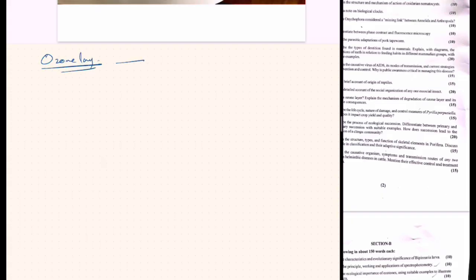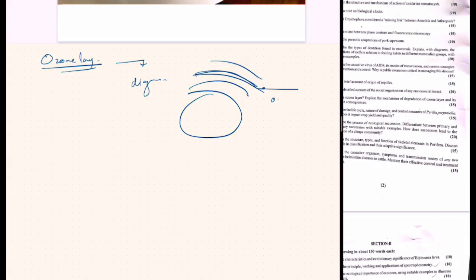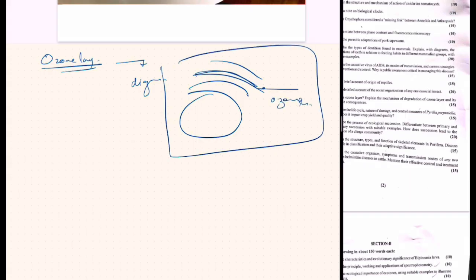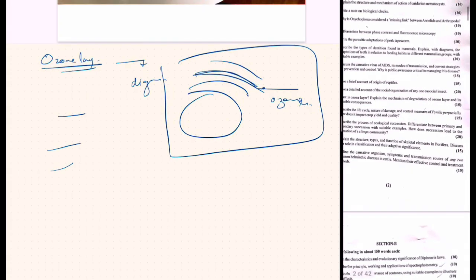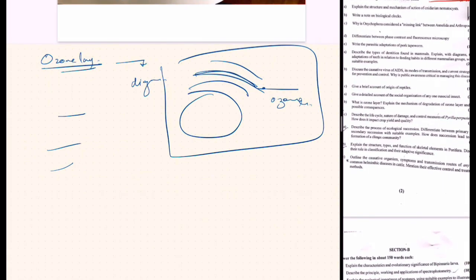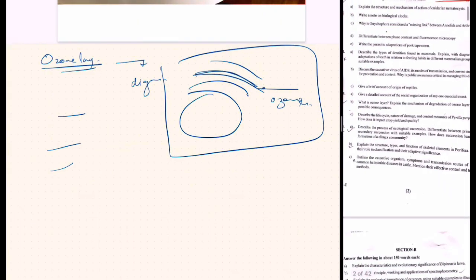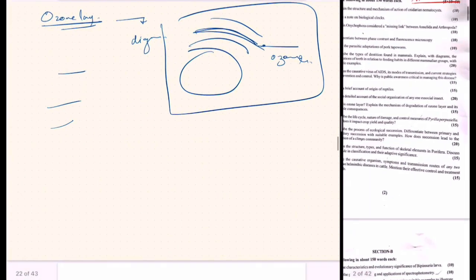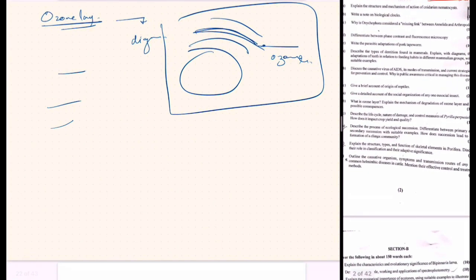You will first make a well labeled diagram of the whole atmosphere and the different layers, and you will show which layer is the ozone layer. So you will make a diagram, put it in a box properly, and write about the ozone layer. The question is for 15 marks, and first of all you will divide it, and you have to explain the degradation.